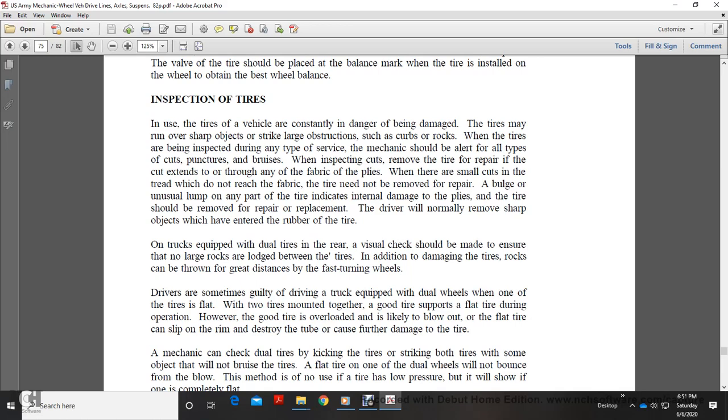Cuts that extend thoroughly through any of the fabric and plies, while small cuts into the tread that do not reach the fabric of the tire, need to be repaired. A bulge or unusual lump on any part of the tire indicates internal damage of the ply, and the tire should be removed for repair or replacement. The driver will normally remove sharp objects that have entered the rubber